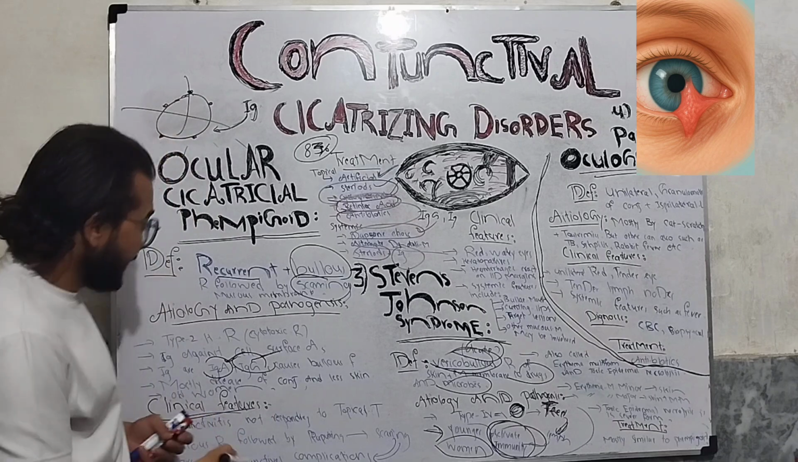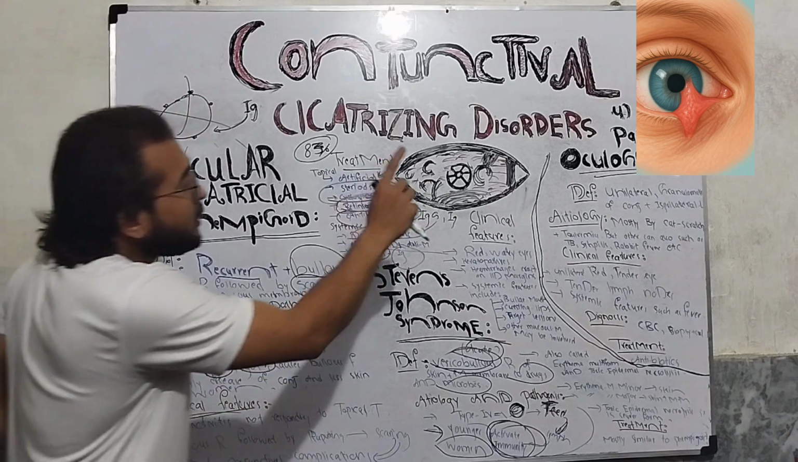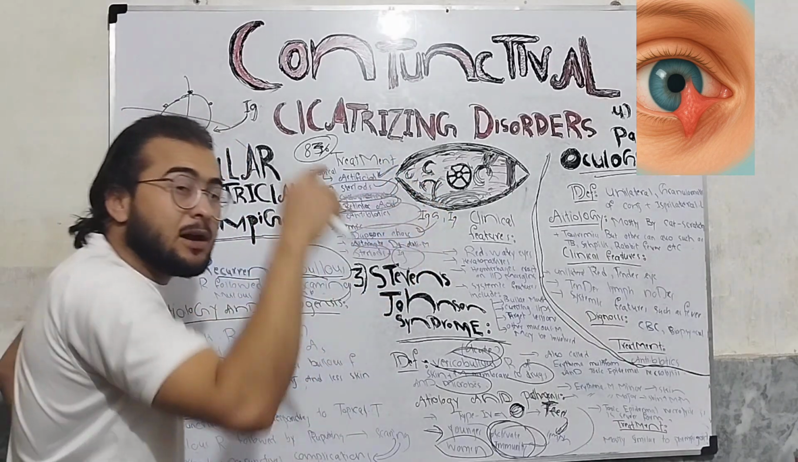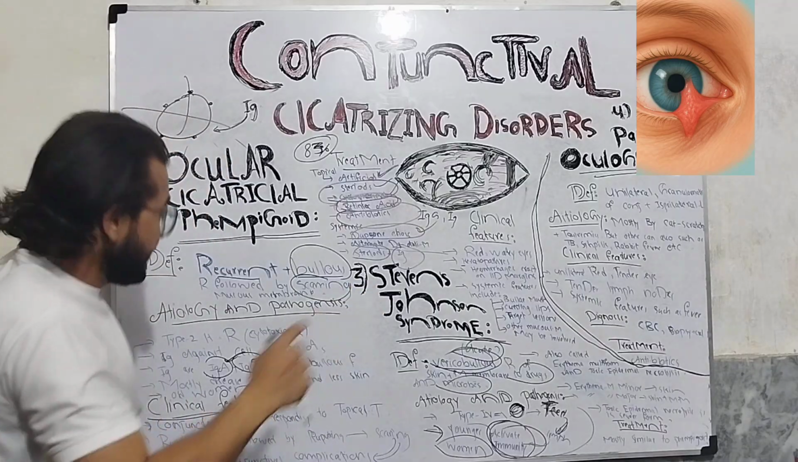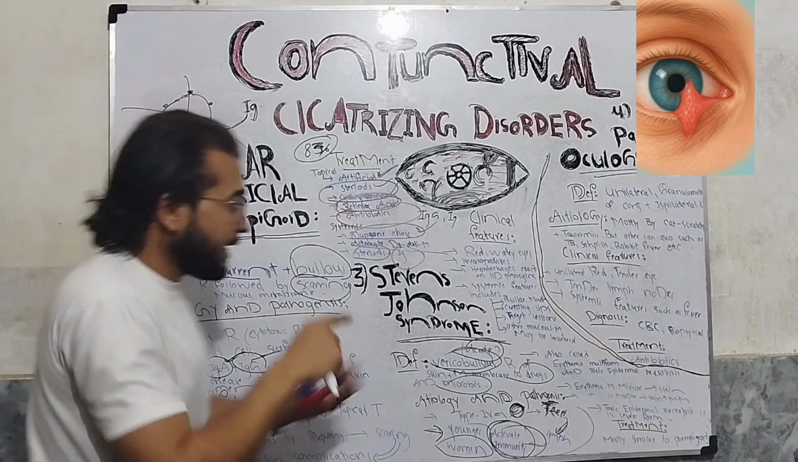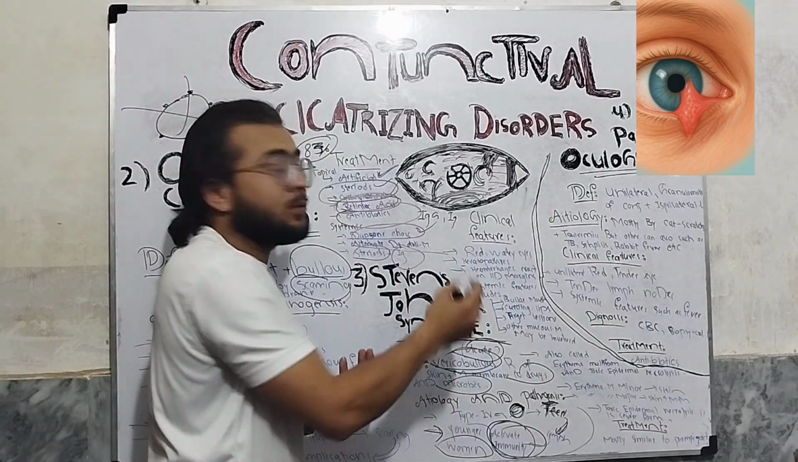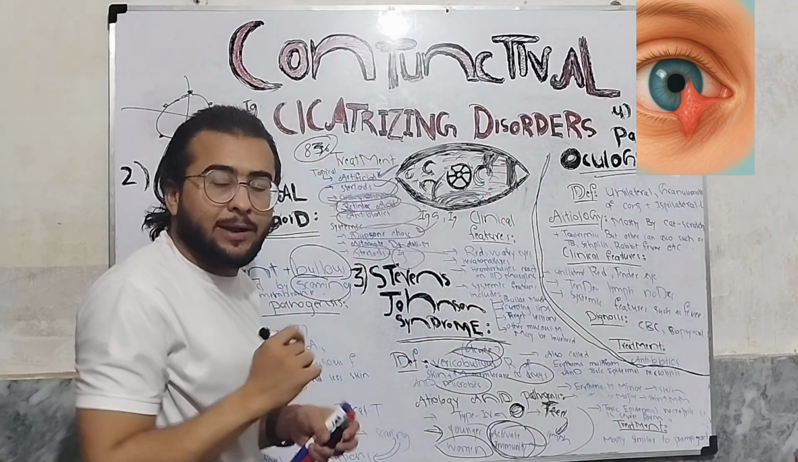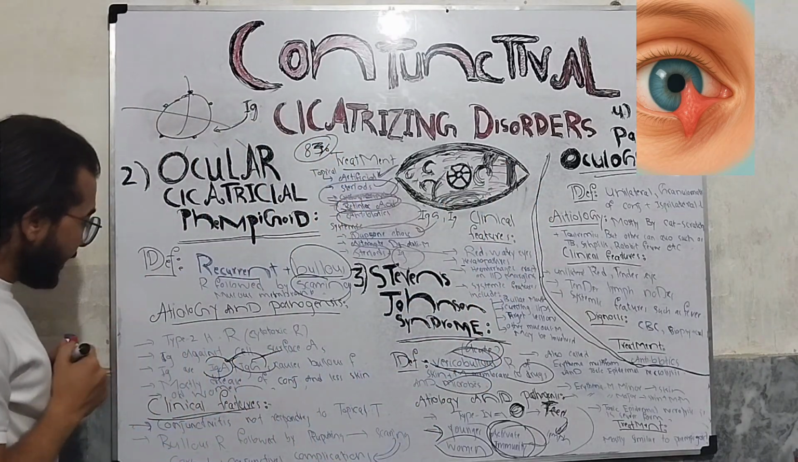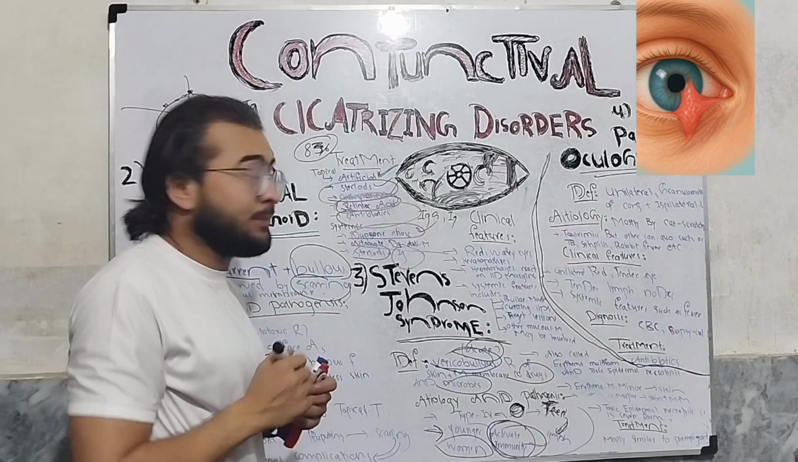So what is happening? If the bullous reaction is not controlled, it will cause such significant scarring that the complications can be dry eye syndrome, ankyloblepharon, symblepharon, entropion, trichiasis, okay? So it should be managed properly and timely.